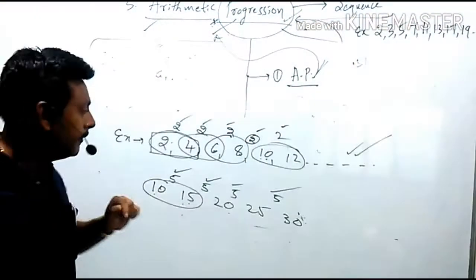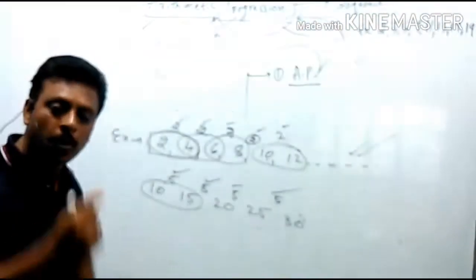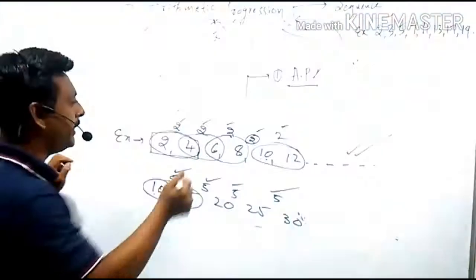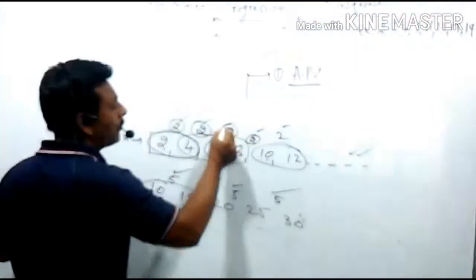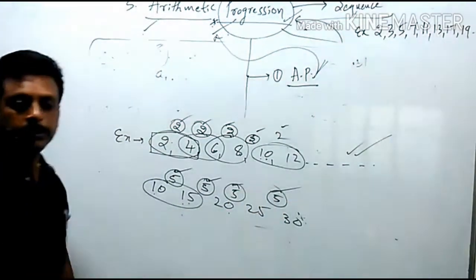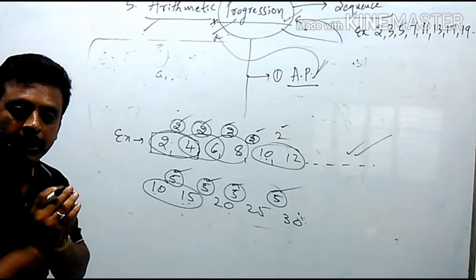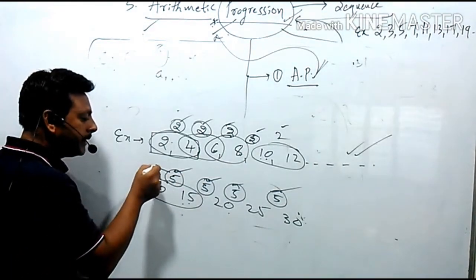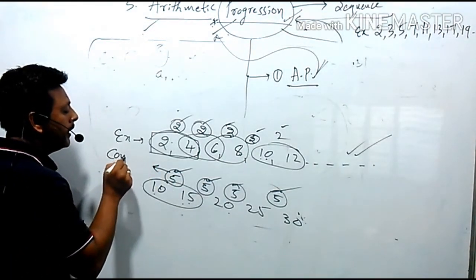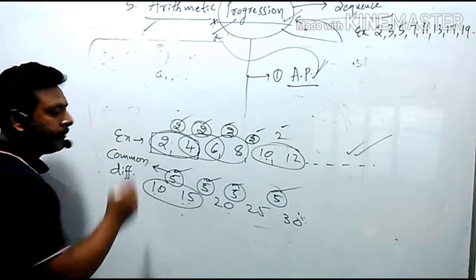Understood? So the progression in which the difference between any two consecutive terms remains fixed, remains constant, that is called an arithmetic progression. Whatever constant difference we are getting in a progression, that constant difference is called a common difference.